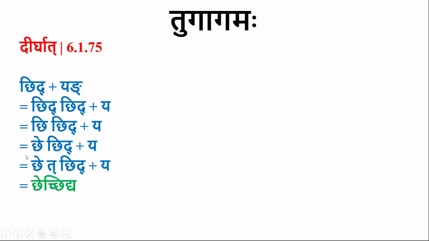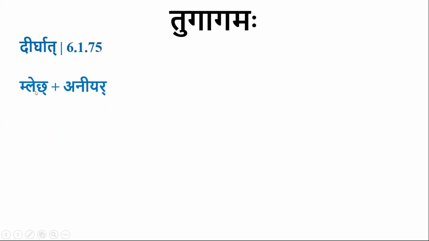I wanted you to explain the tugagama for a dirgha letter when it is followed by chakara. The next example is mlech plus aniyar. Aniyar is a krut pratyaya. Mlech is the dhatu. In aupadeshika form, only chakara is there. There is no tugagama here.